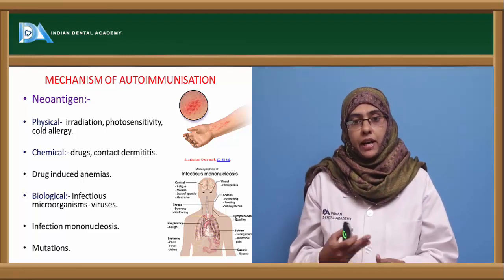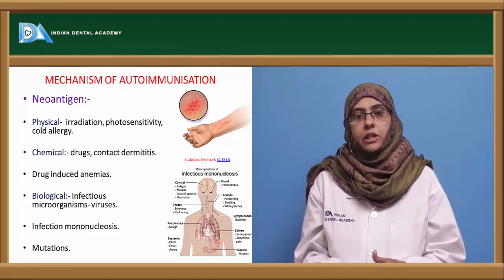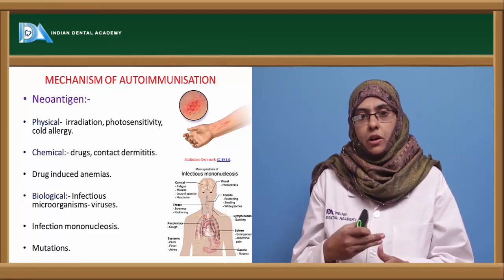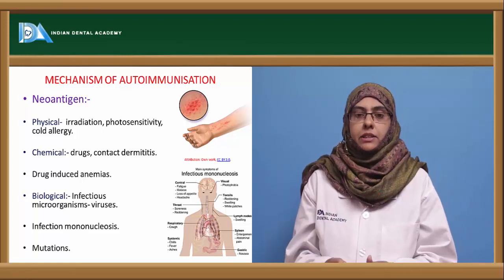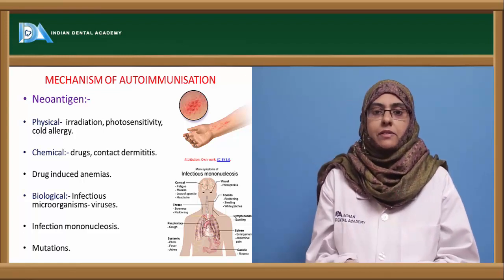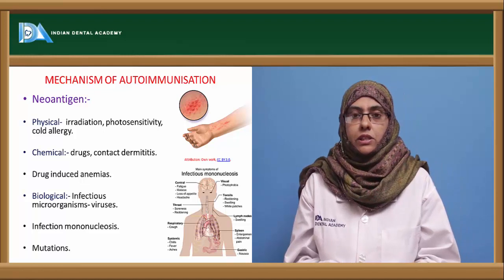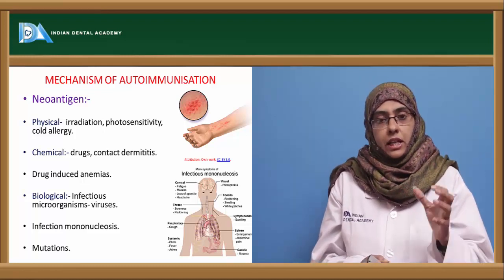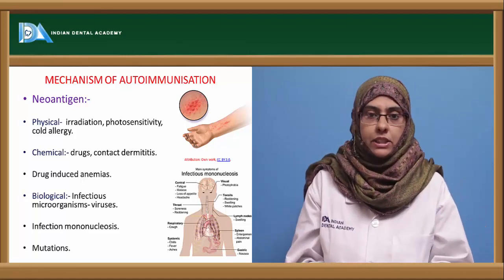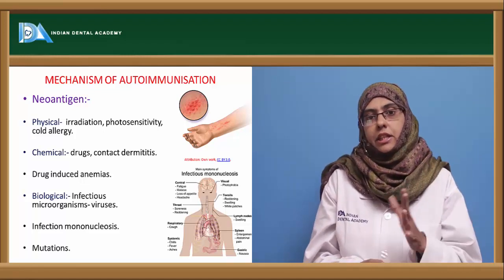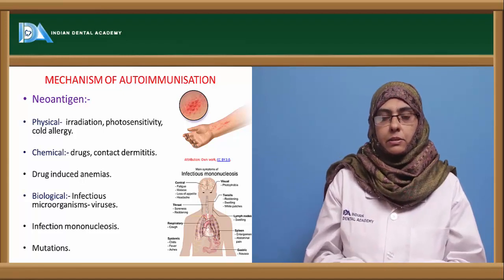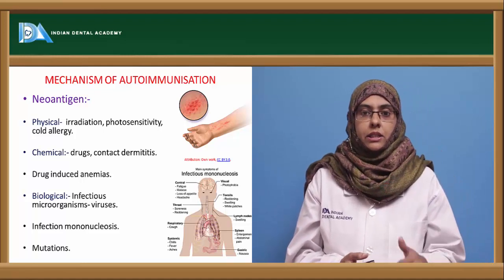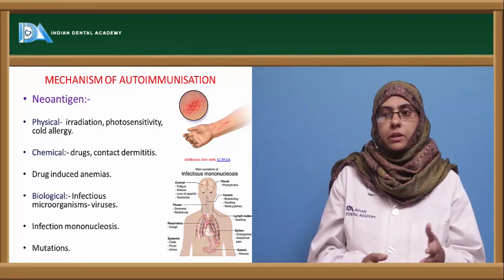There are a variety of factors that usually develop neoantigens in our body. They are called physical, chemical or biological factors that cause the alteration of the cell. Physical factors involved are usually irradiation. When we get exposed to UV rays, X-rays, etc., the cells change their morphological characters, thereby changing into a neoantigen. And sometimes photosensitivity and cold allergy can also cause the cells to get altered to form a neoantigen.